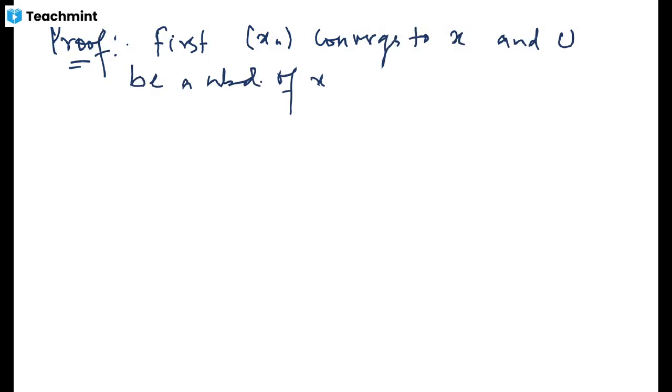Then by the definition of a neighborhood, there is an epsilon neighborhood that lies inside this neighborhood u. I will use the standard notation that I have referred to already.